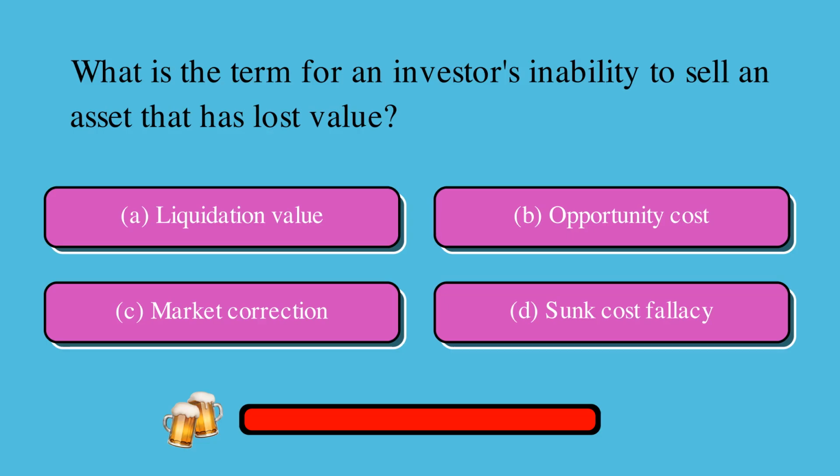What is the term for an investor's inability to sell an asset that has lost value? Is it A, liquidation value, B, opportunity cost, C, market correction, or D, sunk cost fallacy? The correct answer is D, sunk cost fallacy.